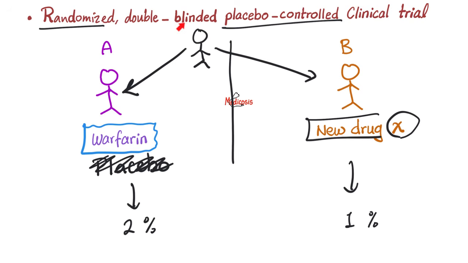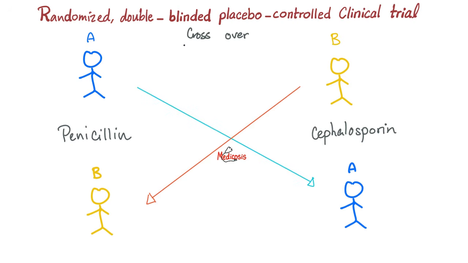Now, why do we call it double-blinded? Because the subjects do not know whether they are receiving the warfarin or the other drug, and the doctors that administer the drug have no idea whether this is warfarin or this is the new drug. This is double-blinded. Next, what is double-blinded with crossover?